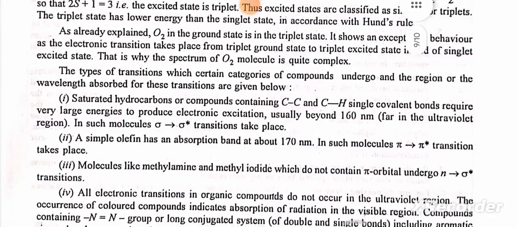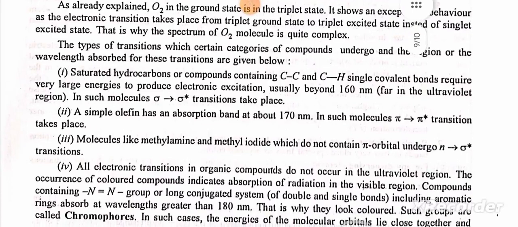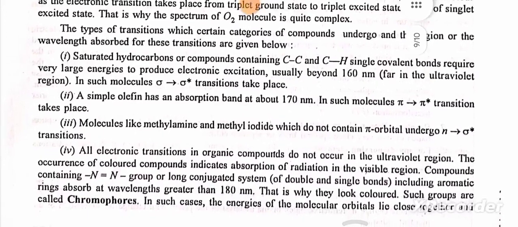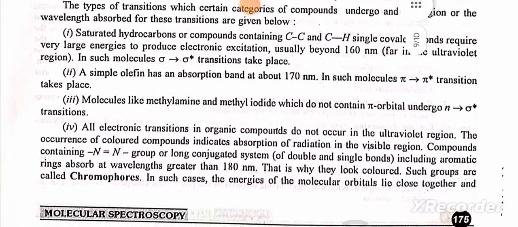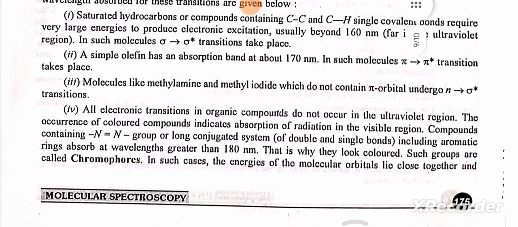Now the type of transitions which certain categories of compounds undergo and the wavelengths absorbed for these transitions. Saturated hydrocarbons, or compounds containing carbon-carbon and carbon-hydrogen single bonds, require very large energy to produce electronic excitation. A simple olefin has an absorption band at about 170 nanometer, and molecules like methylamine and methyl iodide, which do not contain pi orbitals, undergo n to sigma star transition.